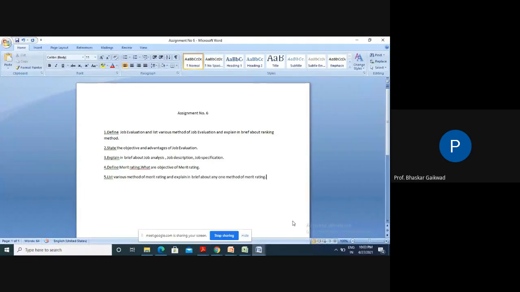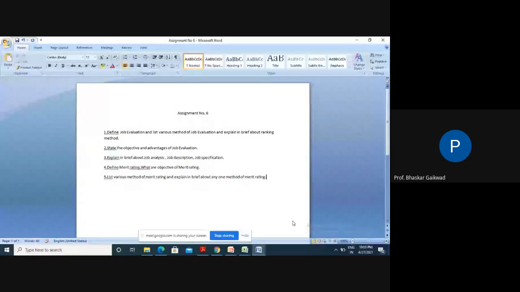Many industries, you might have observed, have selection criteria, off campus, in campus. Training is required, promotion is required, transfer within the same organization. So this activity will always be there, and to make the base for this activity, we require job evaluation impartially. There should not be partiality while going for this activity.